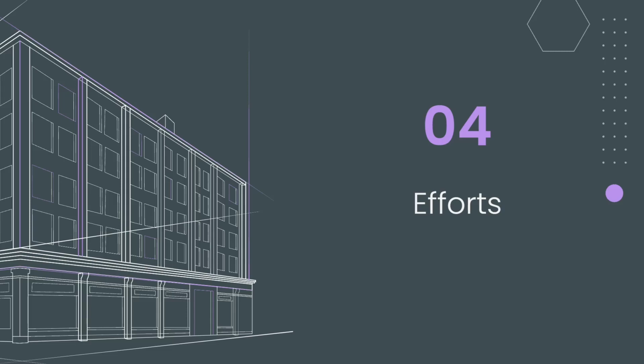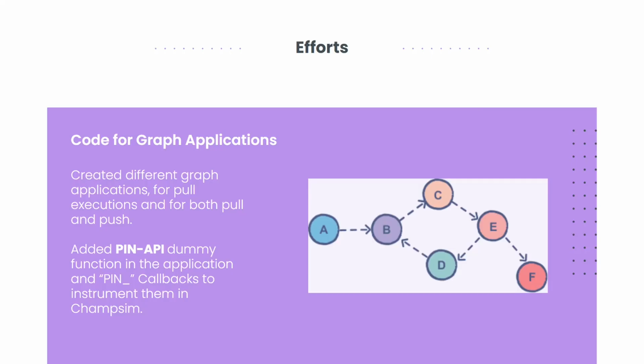Okay, let's talk about the efforts we put in. We will first talk about the code for graph applications. We created different graph applications for pull executions and also created different graph applications for both pull and push executions. We then added PIN API dummy functions in the application code and pin_callbacks in the main function of the graph application to instrument them in the ChampSim.